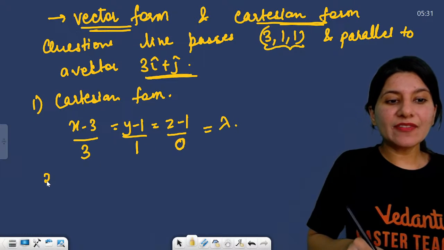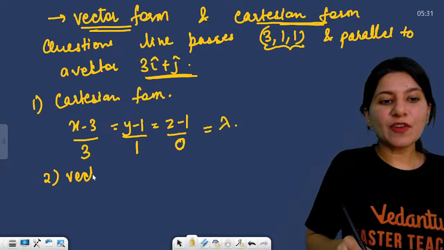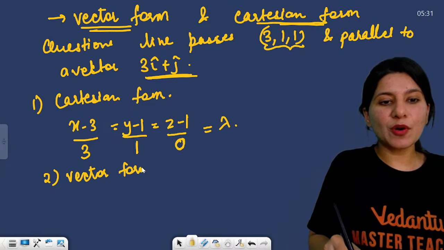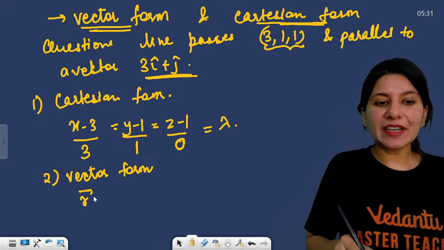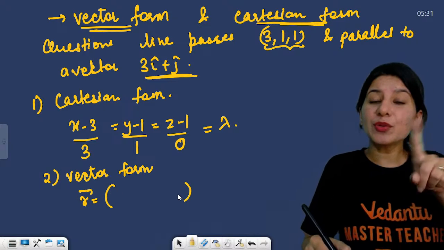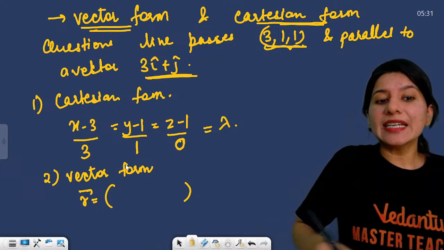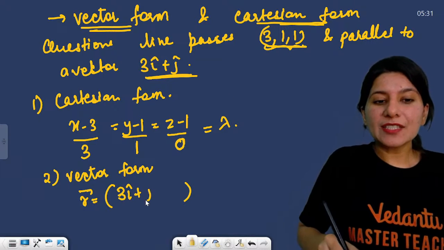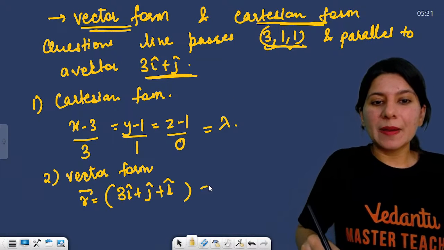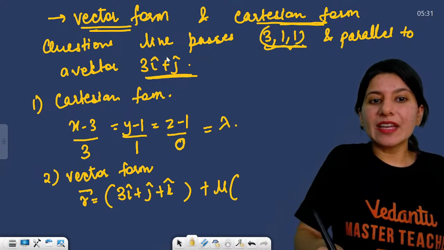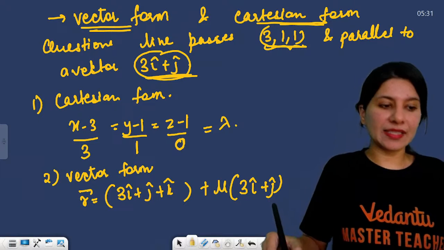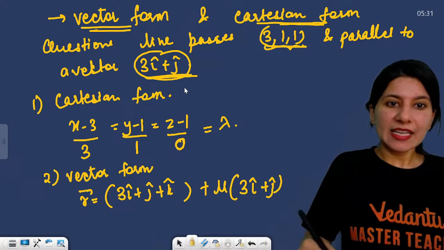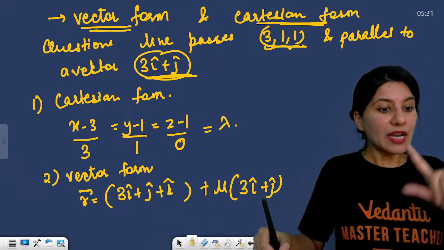And vector form, who is going to tell me? Vector form will be r vector is equal to the point, 3i cap plus j cap plus k cap, plus mu times the direction, 3i cap plus j cap. That's it.